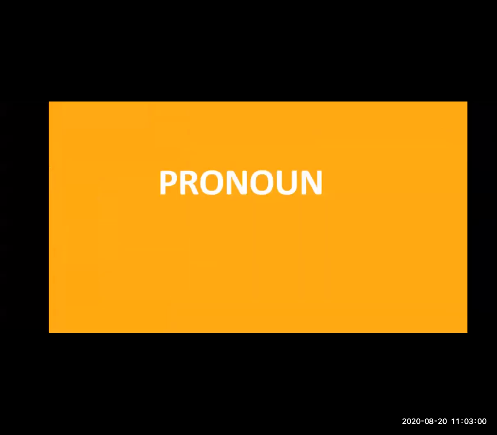So students, today we are going to learn about the pronoun. Okay. So what is the pronoun? Pronoun means a word which is used instead of a noun. A pronoun is a word that is used in place of a noun to avoid the monotony of the repetition. Okay, so that is the pronoun. Pronoun is a word which we use instead of a noun.